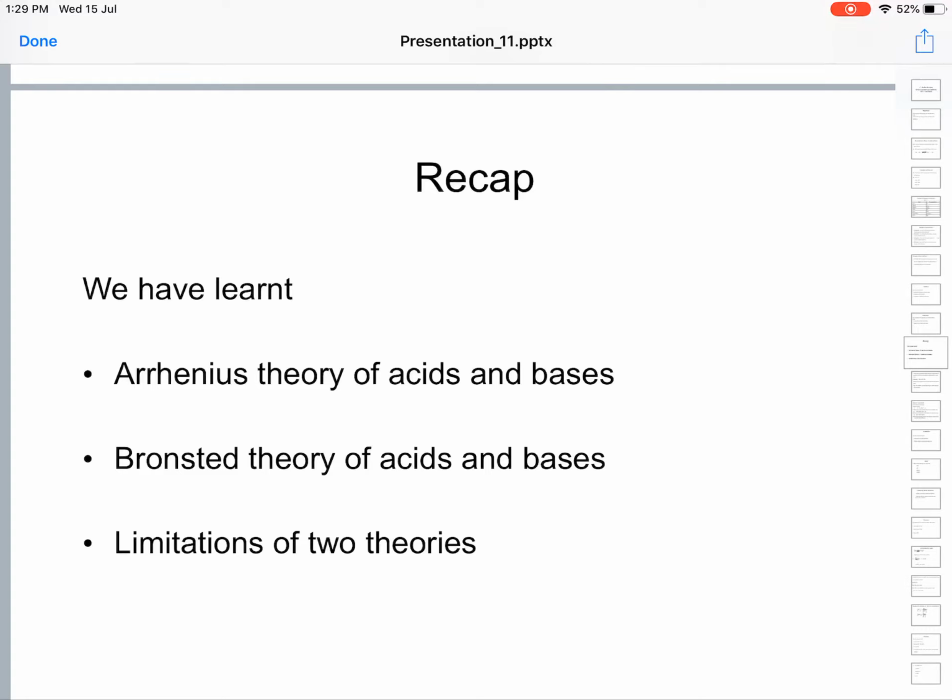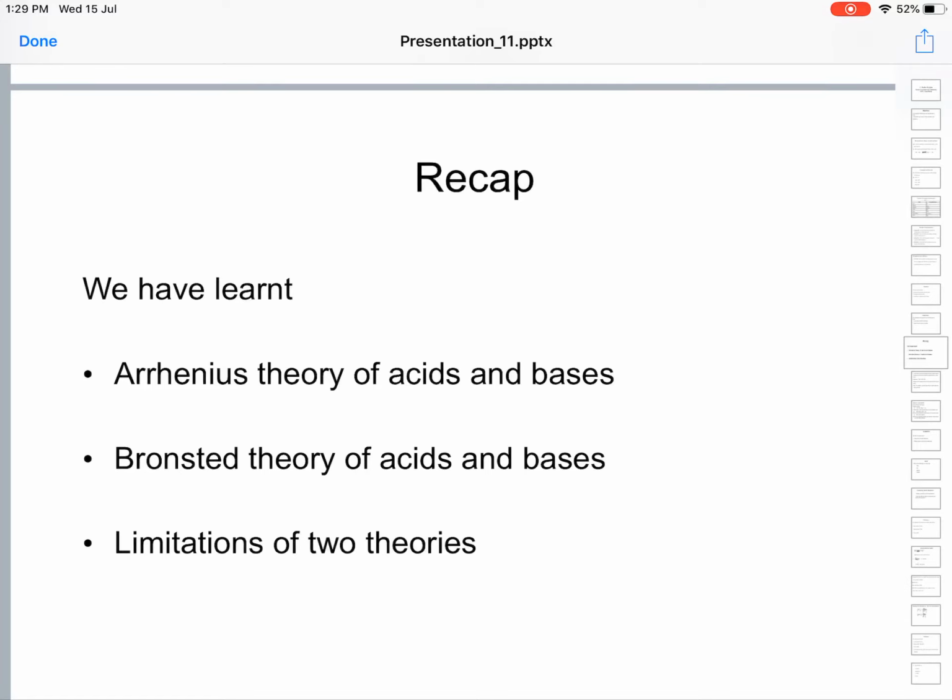We have seen the strength of acids, and the Bronsted-Lowry theory of acids and bases also, which defines an acid as a proton donor and a base as a proton acceptor. In both theories, we have seen how they explain neutralizations and the strength of acids and bases. Okay, and then we have seen the limitations of these two theories.